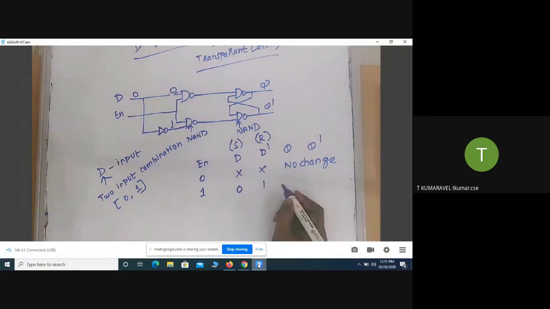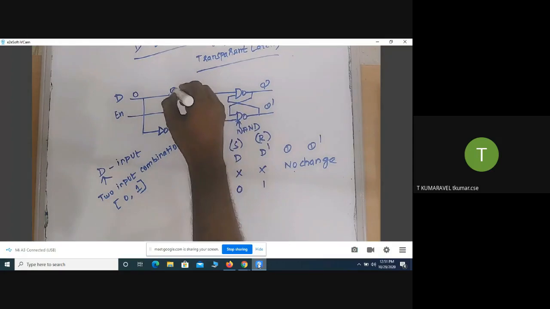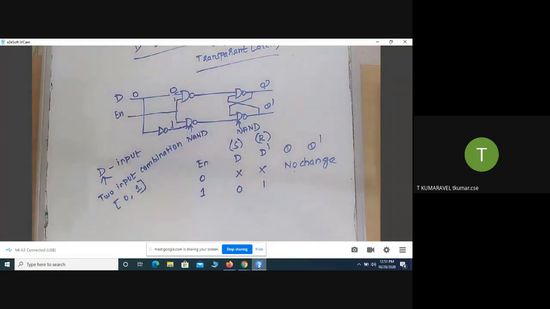What is the behavior of a NAND gate? If any one of the inputs is 0, then definitely the output equals 1. Here there is a 1 and 1, so definitely the output generated here equals 0.